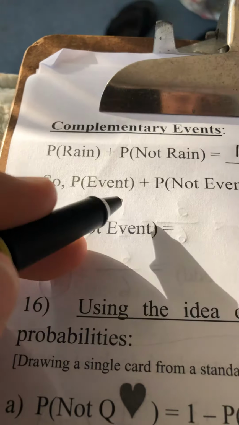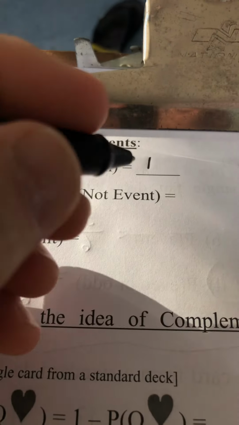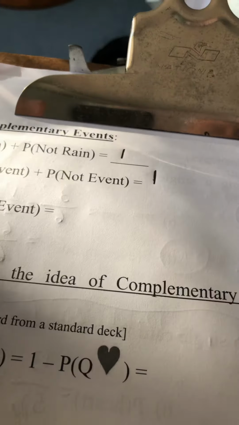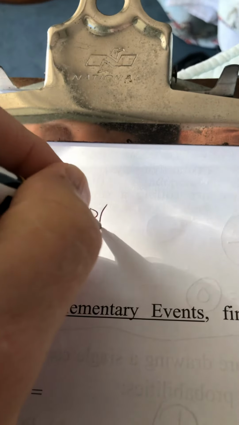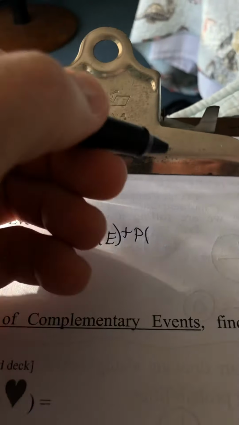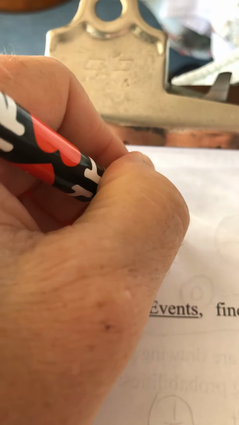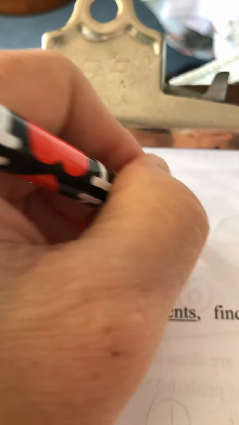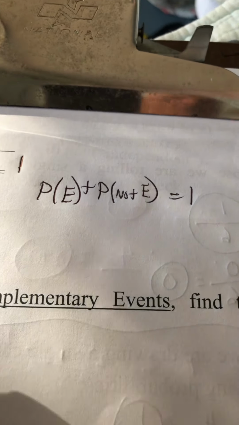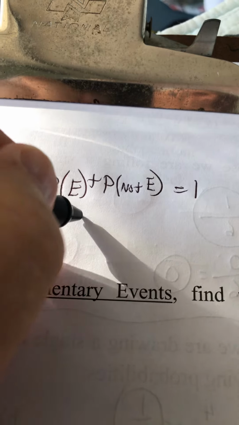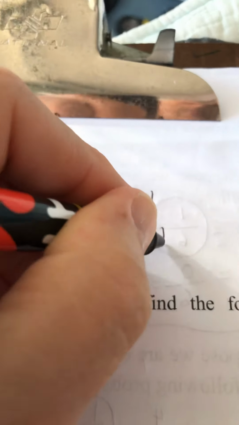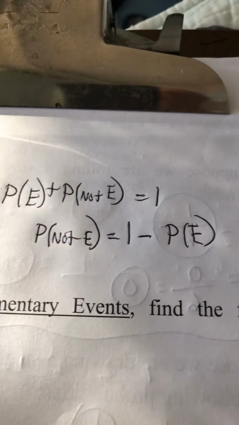So the probability of an event plus the probability of the event not occurring is always going to add up to 1. If I do a little bit of algebra here and move this over to the other side, the probability of the event not occurring is equal to 1 minus the probability of the event occurring.